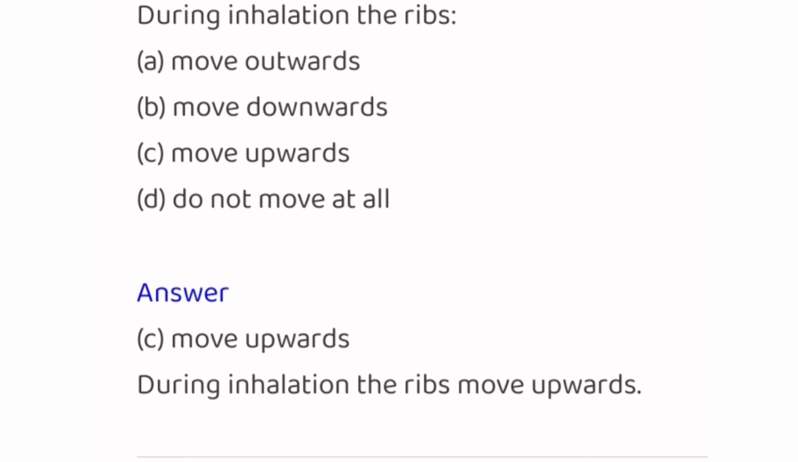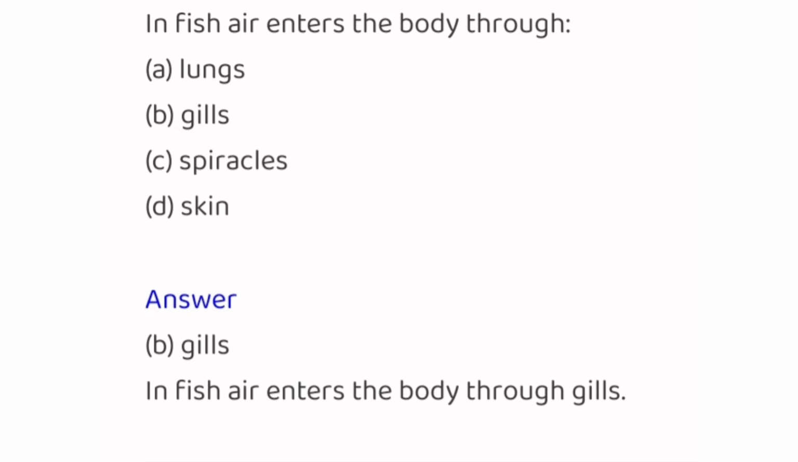During inhalation, the ribs move outwards, move downwards, move upwards, do not move at all. And the answer is move upwards. During inhalation, the ribs move upwards. In fish, air enters the body through lungs, gills, spiracles, skin. And the answer is gills. In fish, air enters the body through gills.